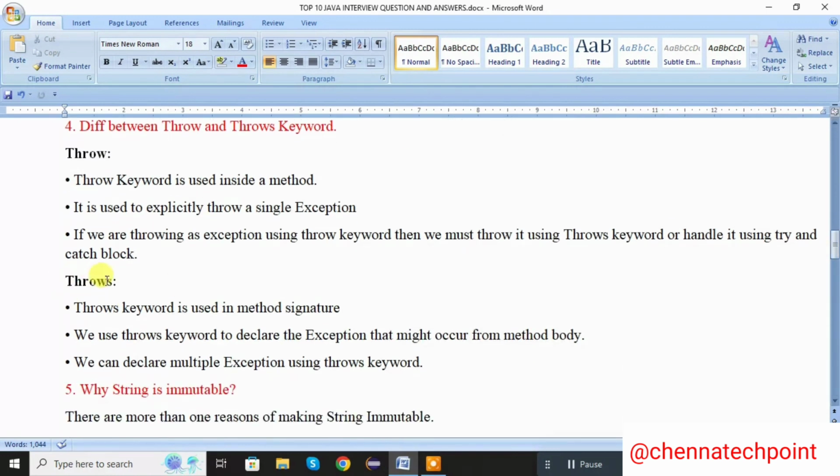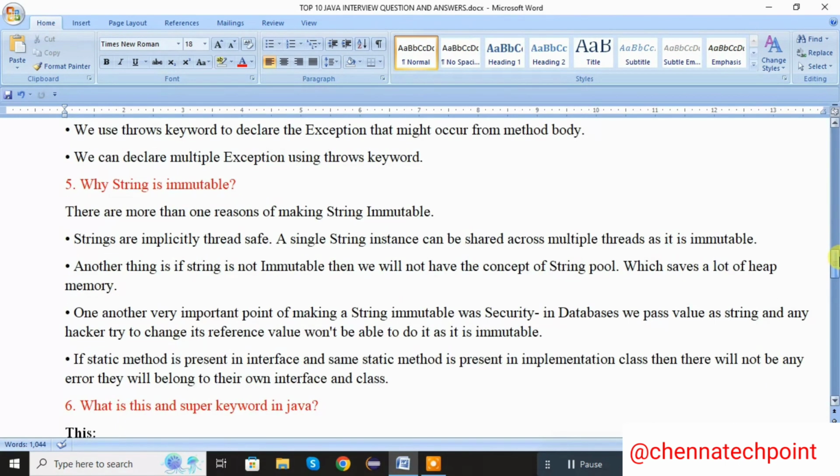Next one, throws. The throws keyword is used in the method signature. We use the throws keyword to declare the exception that might occur from the method body. We can declare multiple exceptions using the throws keyword. With the help of the throw keyword, we can handle a single exception, whereas with the help of the throws keyword, we can handle multiple exceptions.